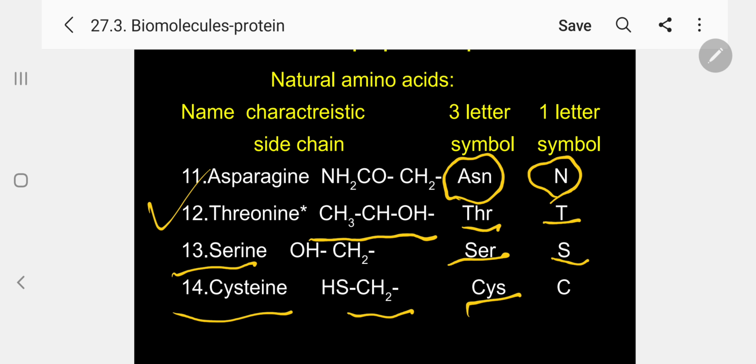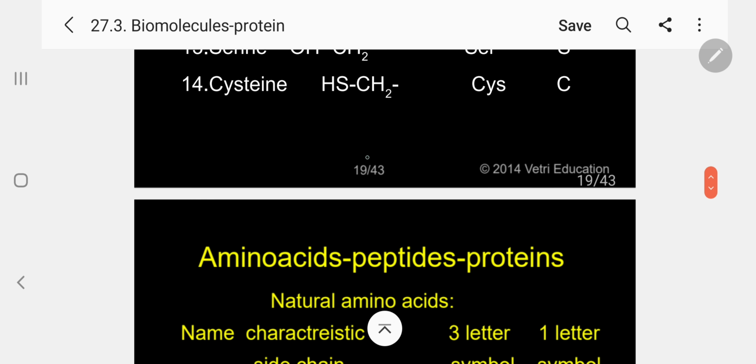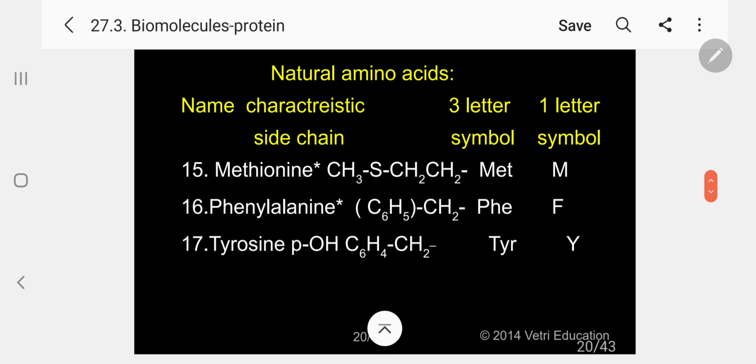So CYS is the 3-letter symbol, 1-letter symbol C. Then 15, methionine, essential, CH3S, CH2, 3-letter symbol MET, 1-letter symbol M.